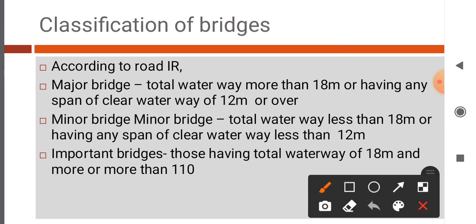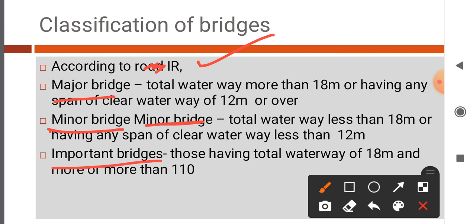Next, classification of bridges according to Indian Railway. According to Indian Railway, major bridge, minor bridge, and important bridges.